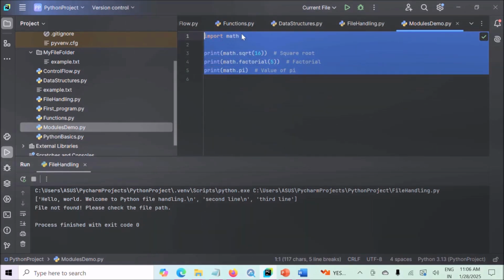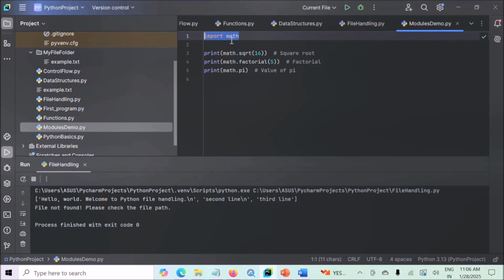In this code, the first line is import math. This line imports the math module, which is a built-in Python library that provides mathematical functions and constants. By importing this module, we gain access to a wide range of mathematical operations such as trigonometric functions, logarithmic calculations, factorials, and constants like pi.